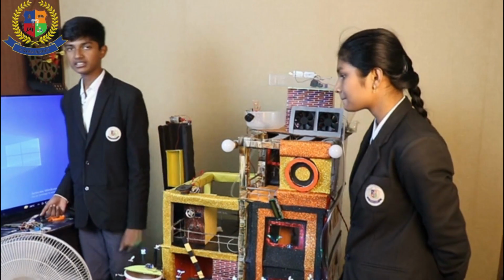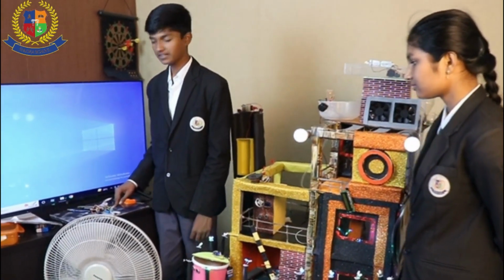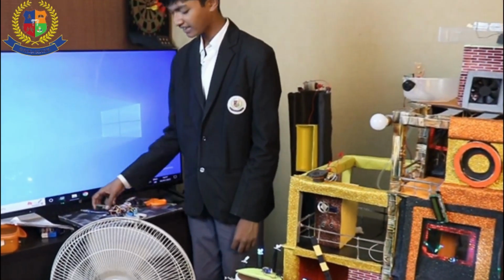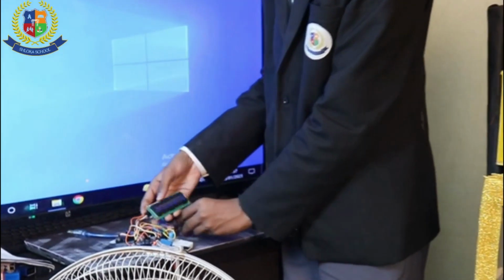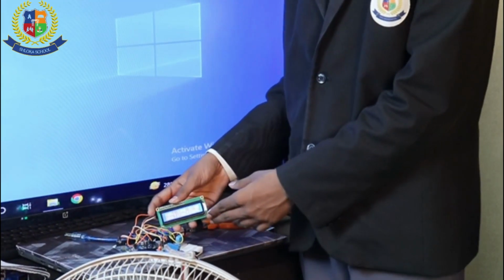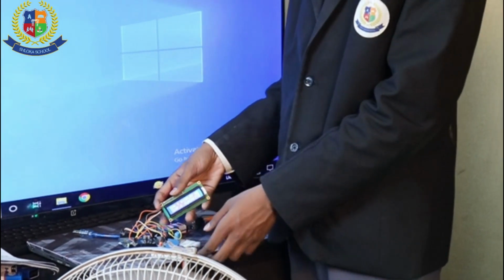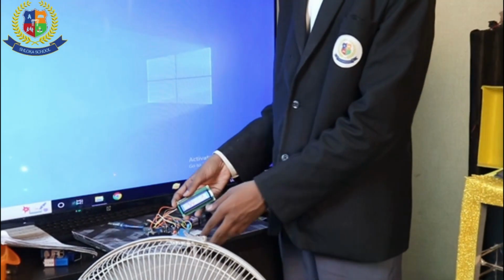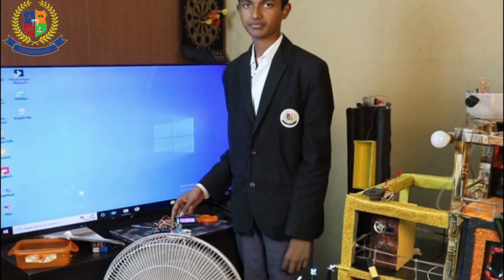And this is the temperature module. Here we use a DHT11 to detect the temperature, and the temperature and the humidity will be displayed on this LCD screen, so that if the temperature is more than 28 degrees, this fan automatically starts due to the high temperature.